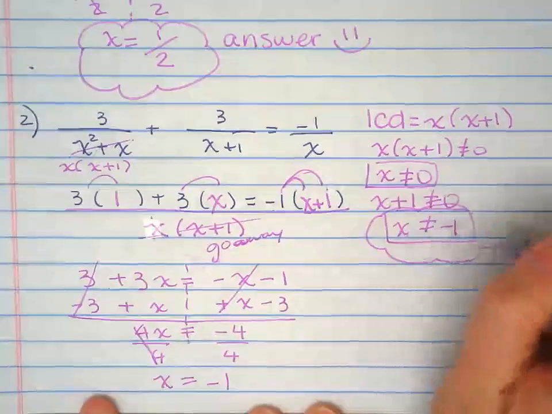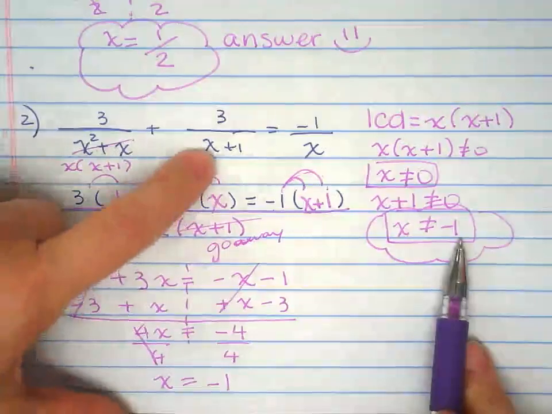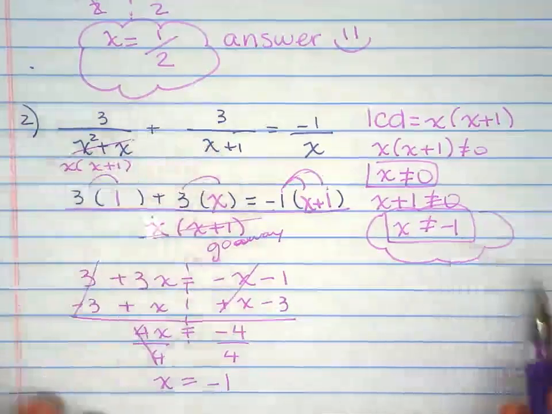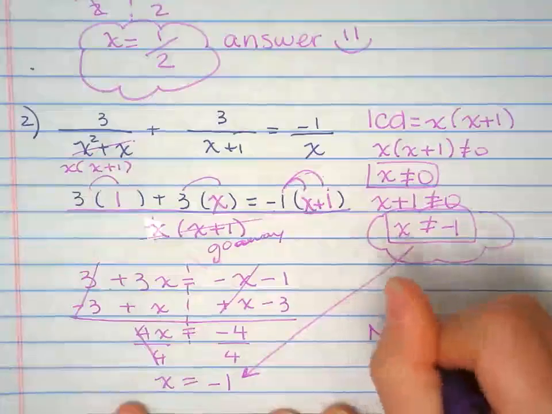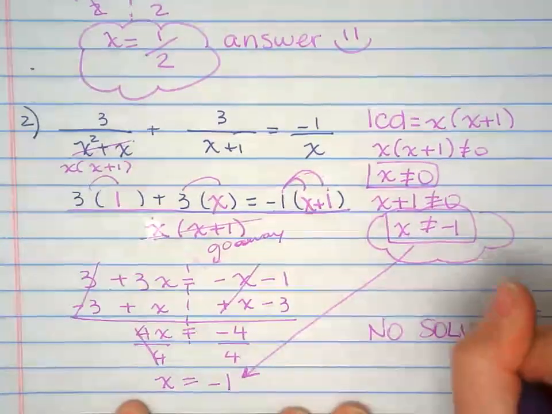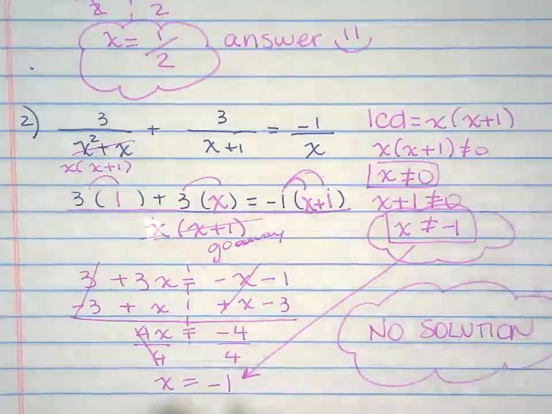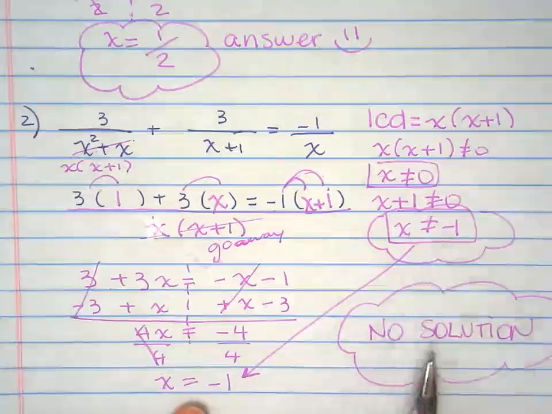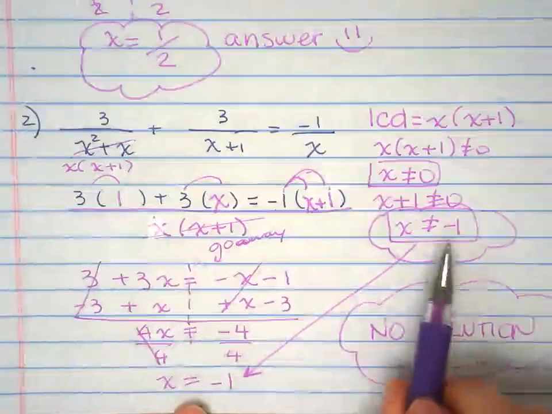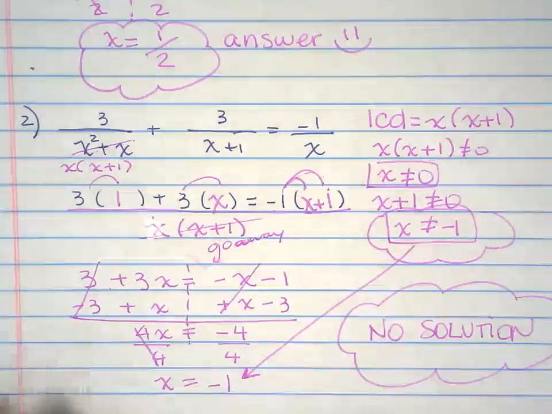Look at my restriction right here. If I get that x is negative 1, that will give me 0 in the denominator, and I cannot have that. So because of this answer, this is no solution. If you get an answer that equals your restriction, that means no solution, because that will end up giving you a 0 in the denominator, and you can't do that.